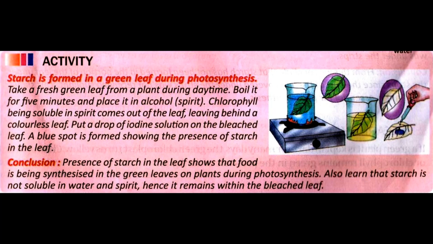Chlorophyll being soluble in spirit, it comes out of the leaf and the leaf becomes colorless. Now if we put a drop of iodine solution on the colorless leaf, a blue spot will form. That shows that there is starch in the leaf. It shows that the leaf has food synthesized by the green leaves of plants during photosynthesis, and that is in the form of starch or carbohydrate.